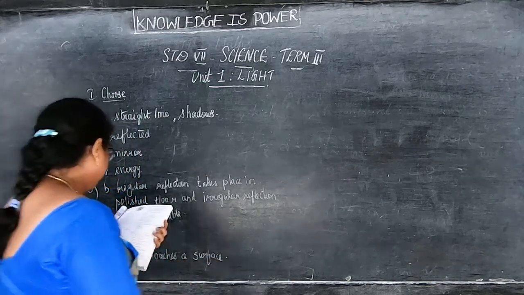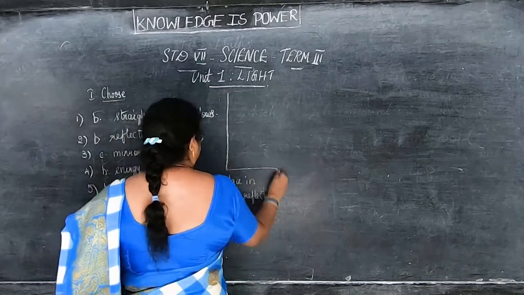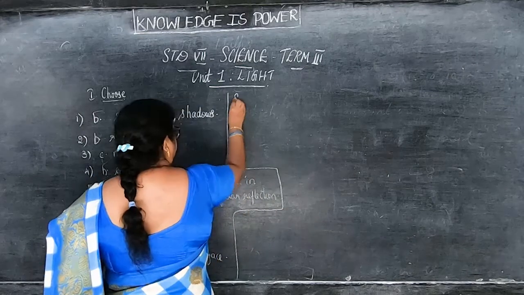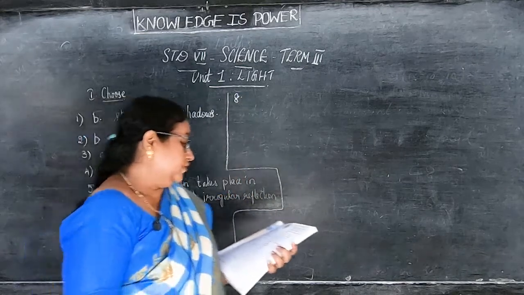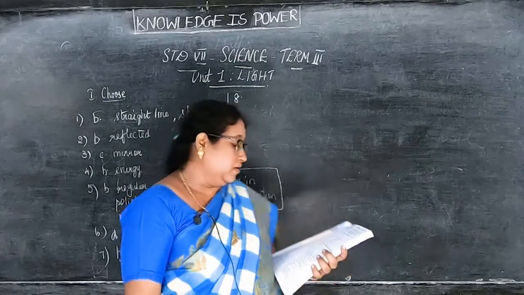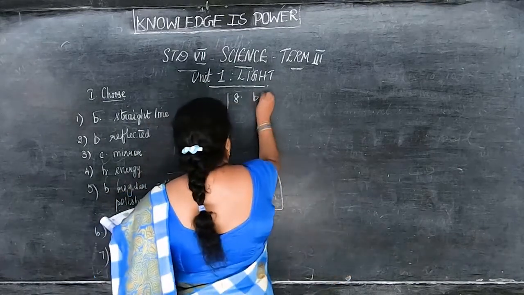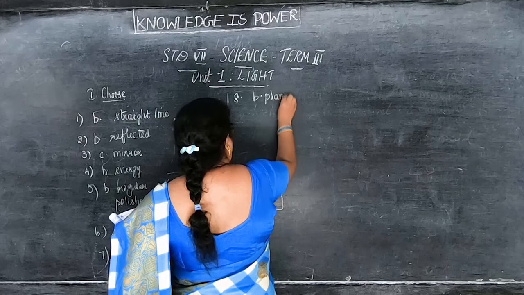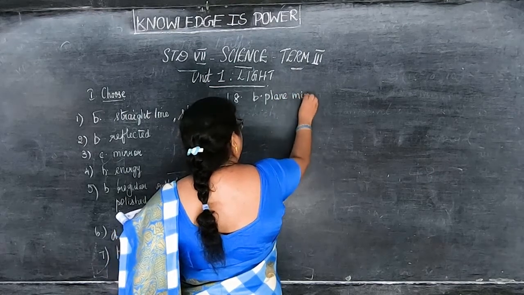Okay. Then eighth, which of the following is the best reflector of light? B. Plane mirror.